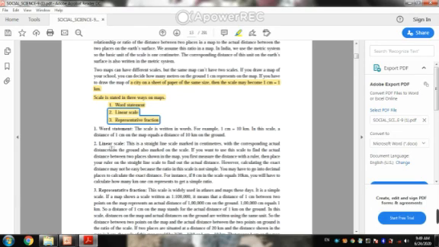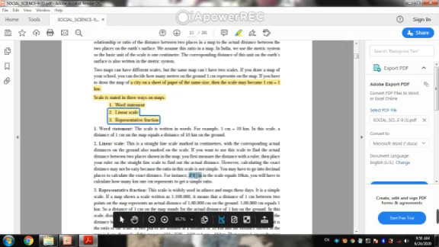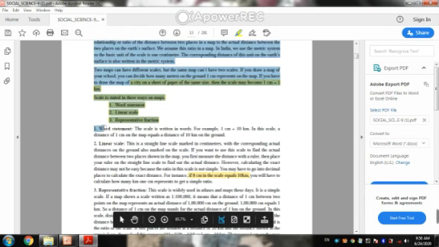With a linear scale you can denote the distance with the help of a straight line, marked in centimeters. This is an example of the linear scale: 8 centimeters on the scale equal to 10 kilometers. Suppose you want to denote 10 kilometers on your map, so you can denote 8 centimeters. So this is the linear type of scale.